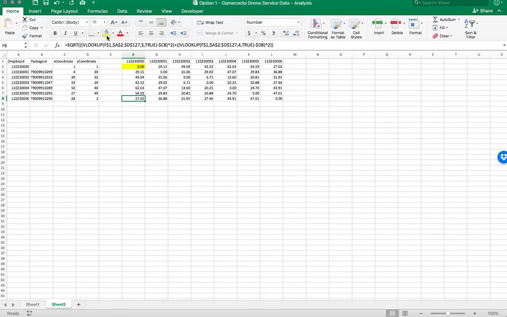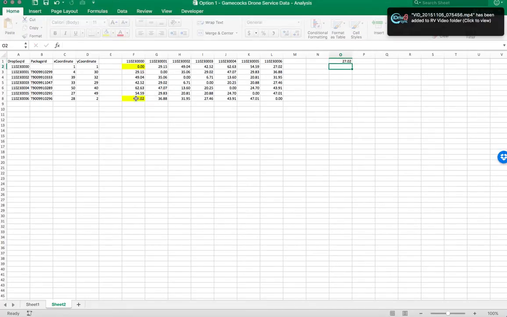I have created another array in the logic where I'll keep on storing values pertaining to this location. So first of all I'll store this data, which is 27.02.